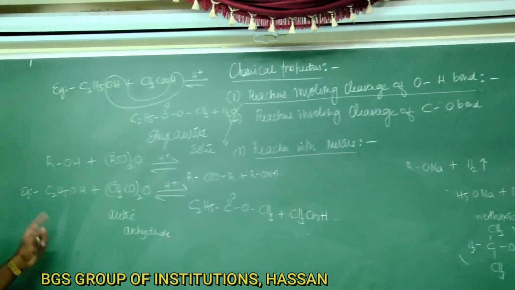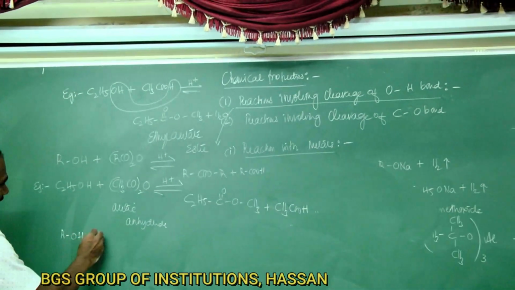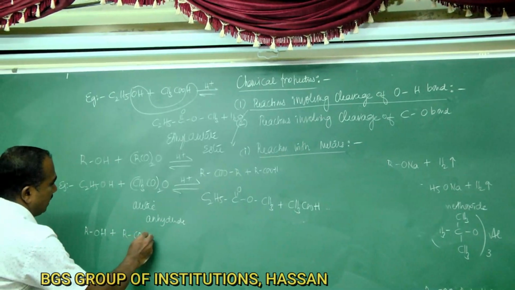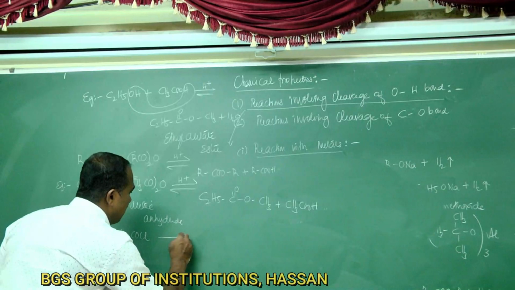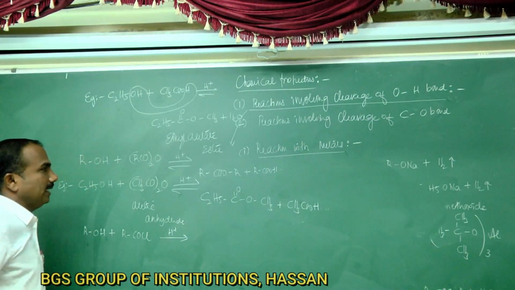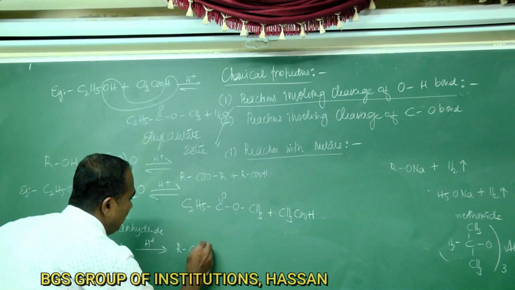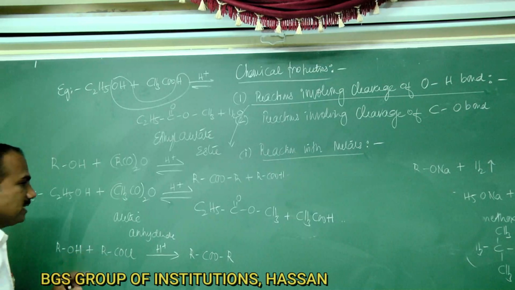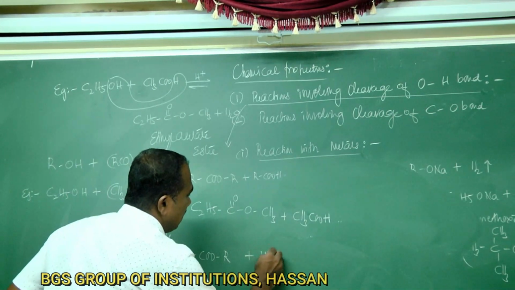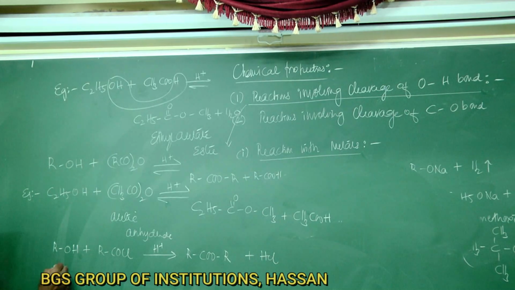Another method for esterification is, when an alcohol is heated with acid chlorides, RCOCl, in presence of acid, that is H plus, concentrated sulfuric acid, you are going to get once again esters, RCOOR, and H combines with Cl, giving HCl. Once again you are going to get a mineral acid, hydrochloric acid.